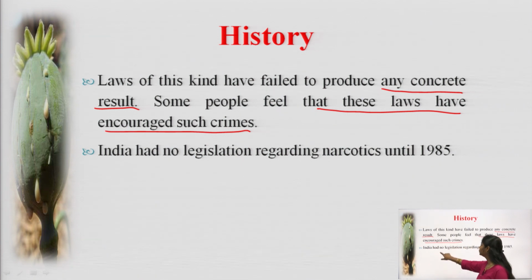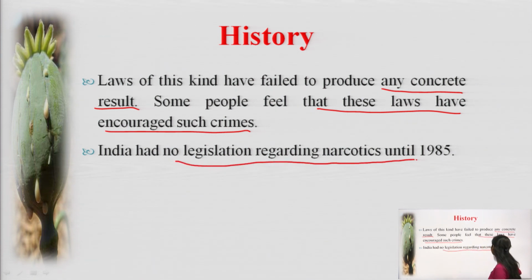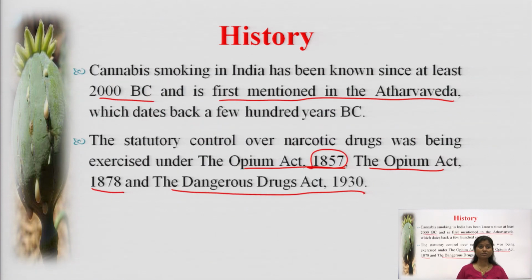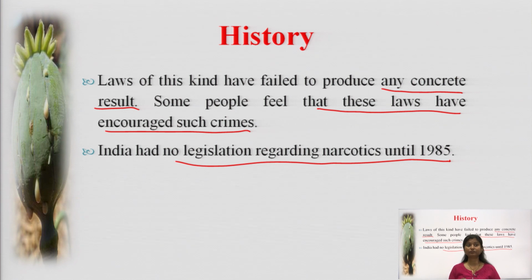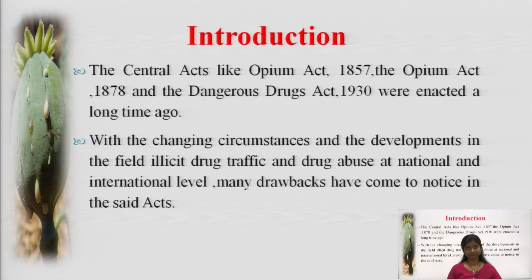India had no comprehensive legislation regarding narcotics until 1985, because in the previous slide we have seen that it was 1857 when the first act, the Opium Act, was brought forward. So till 1985, there was no proper control over these narcotic substances. So the act was developed.